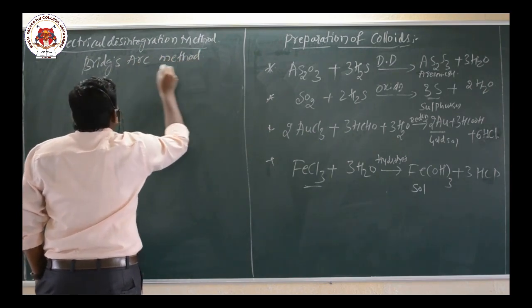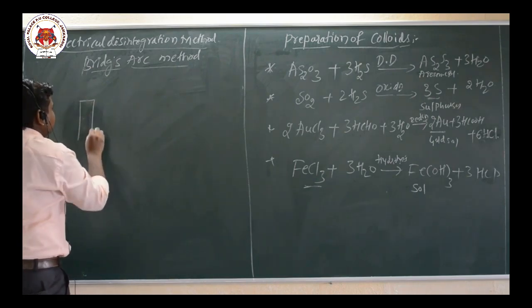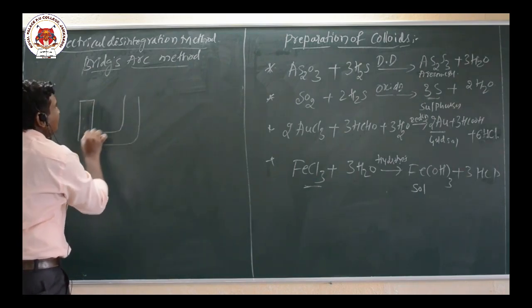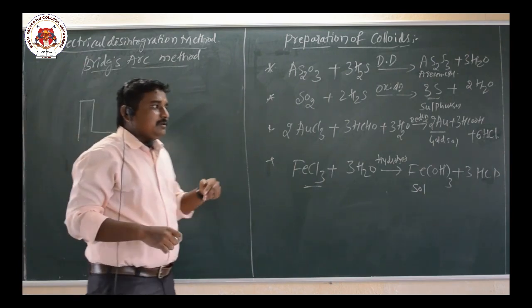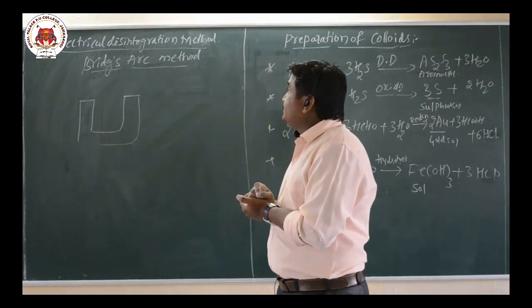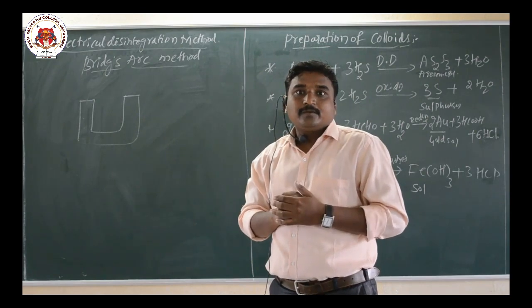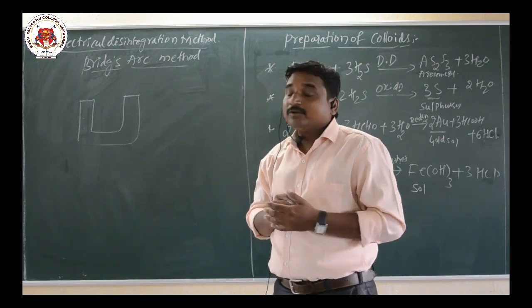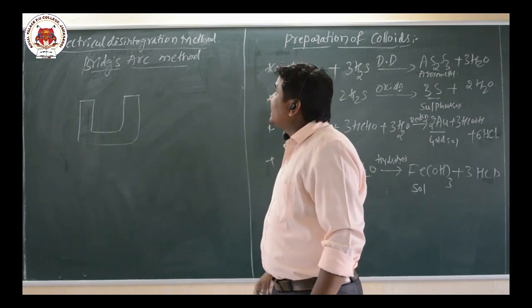Okay, so here first you have to take the metal. This method, the Bredig arc method, is used to prepare metal sols such as gold sol, silver sol, and platinum sol. So such types of sols can be prepared by the electrical disintegration method.